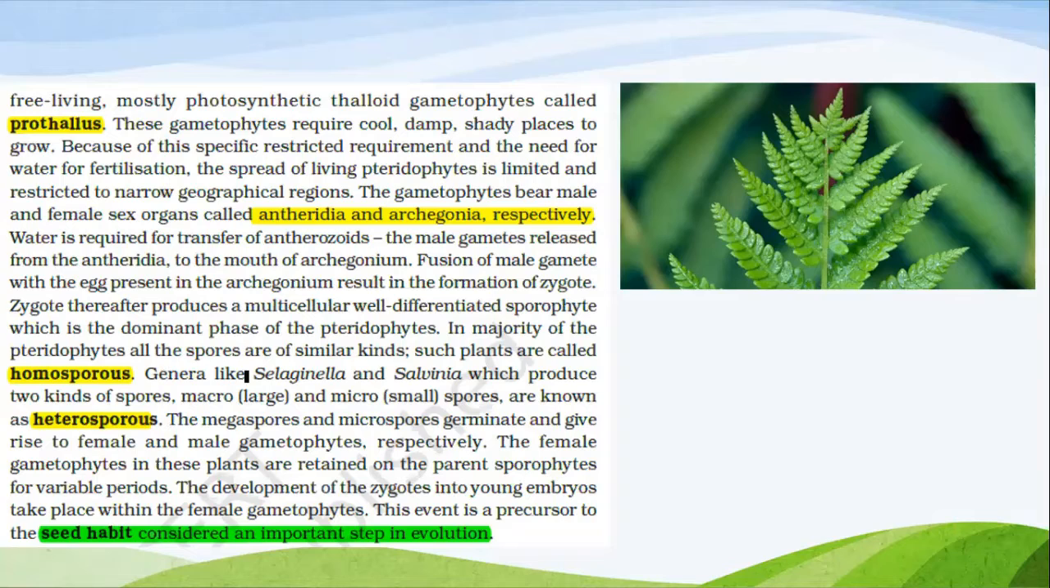See, genera like Selaginella and Salvinia, which produce two kinds of spores, macro and micro, are known as heterosporous. The megaspores and microspores germinate and give rise to female and male gametophytes respectively. The female gametophytes in these plants are retained on the parent sporophytes for variable periods. The development of zygotes into young embryos takes place within the female gametophytes. The event is a precursor to the seed habit, considered an important step in evolution.